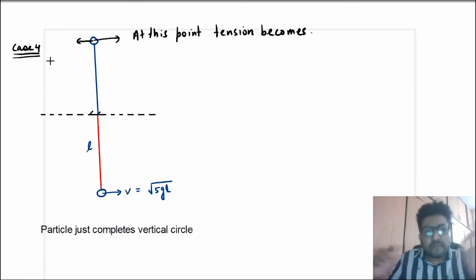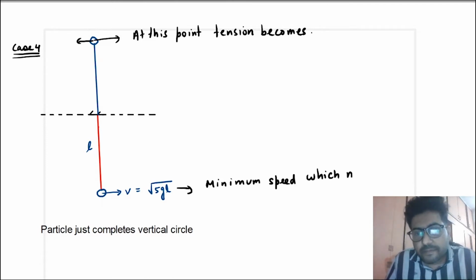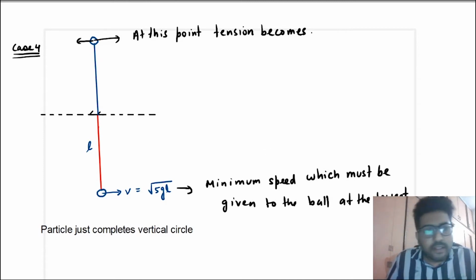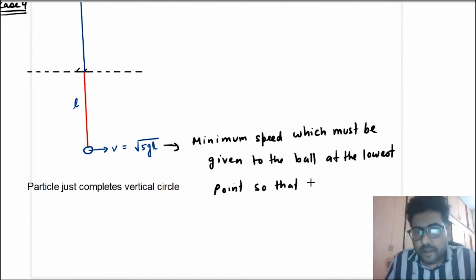Okay, so this is the minimum possible speed. This is the minimum speed which must be given to the ball at the lowest point so that the ball completes a vertical circle.